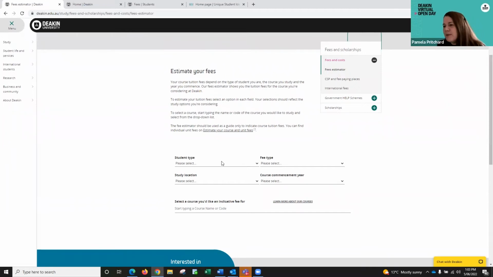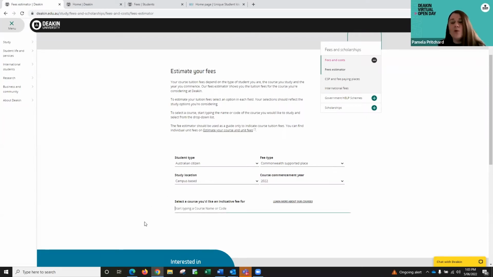So I'll just type in some information. I'll select Australian citizen. I'll select Commonwealth supported because that's what you're asking about. And currently we've only got 2022 information. We will, as we move through the year, have 2023 indicative rates, but for the purposes of today, we're at 2022.